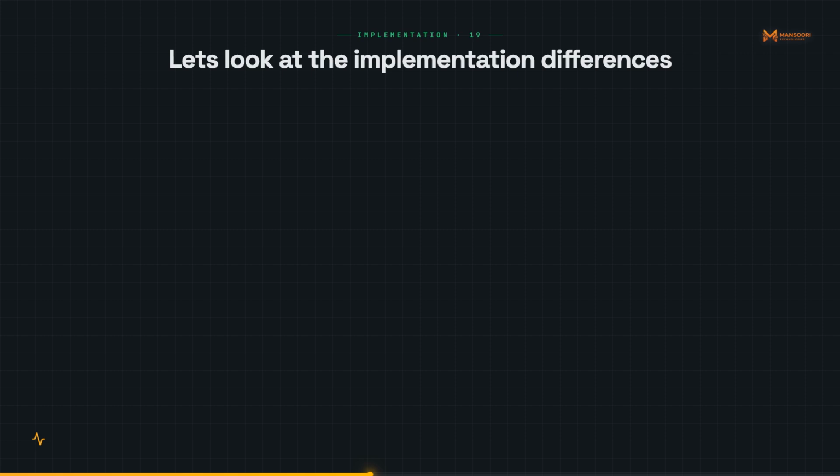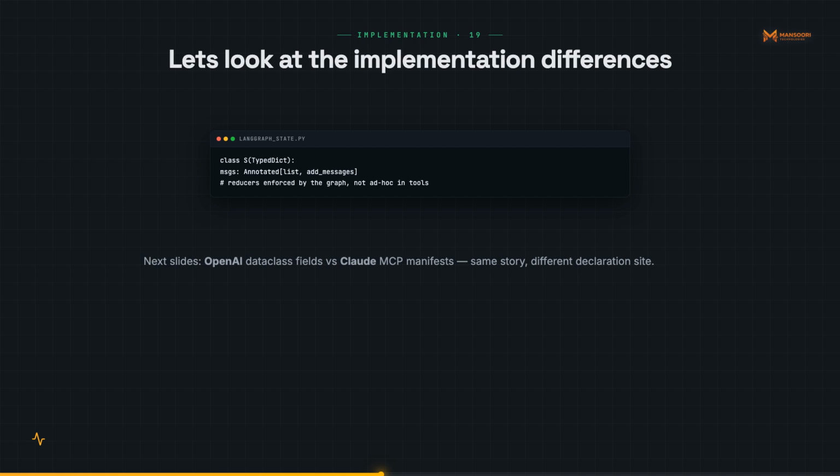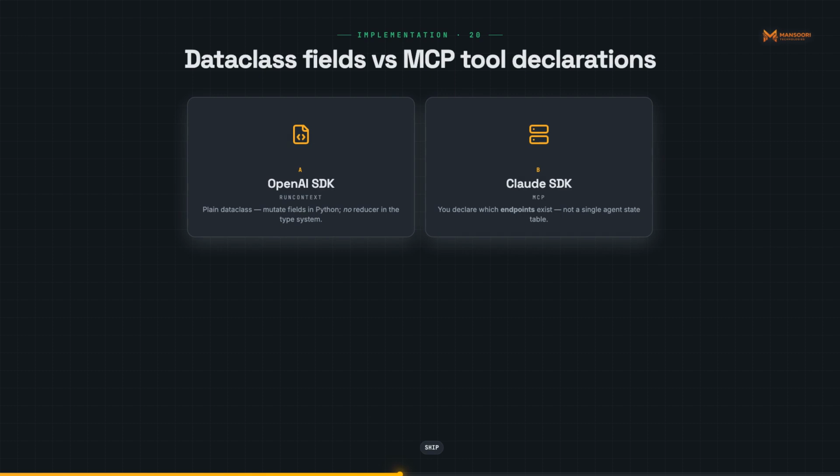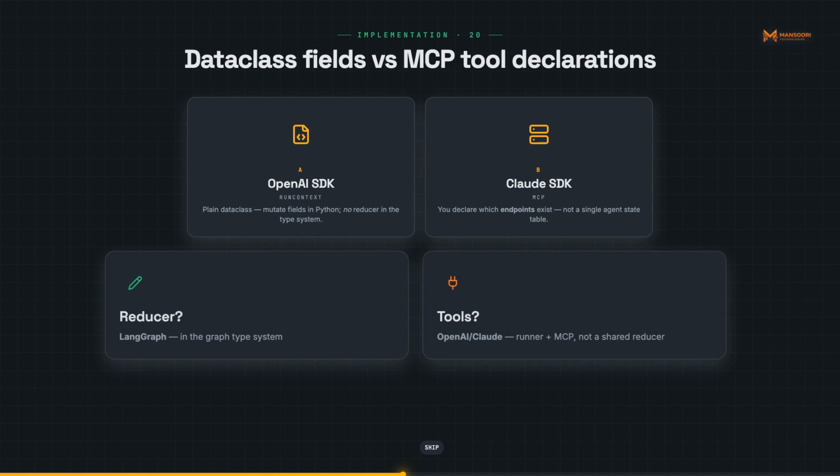Let's look at the implementation differences where the mental model becomes concrete. State declaration is the first divergence point. In LangGraph, you define a typed dict with annotated fields and explicit reducers. The add messages reducer appends incoming messages rather than overwriting. This is enforced at the graph level, not in your business logic. In OpenAI's SDK, you define a plain data class. There is no reducer, you read and write fields directly on the context object passed through the runner.